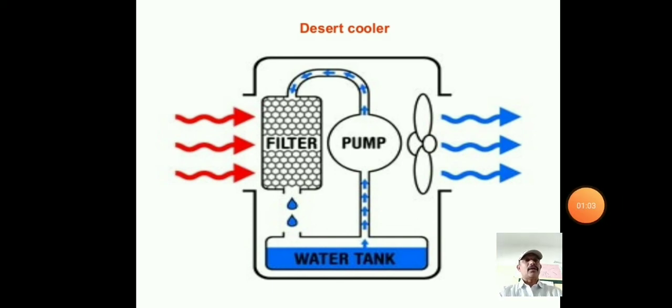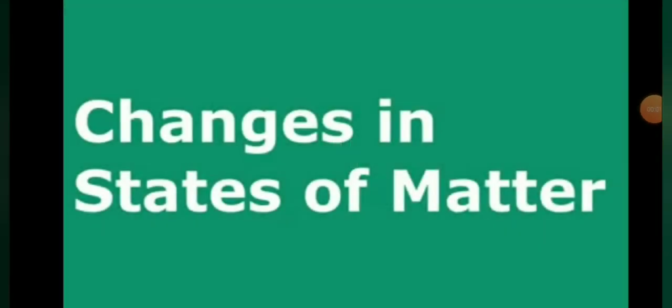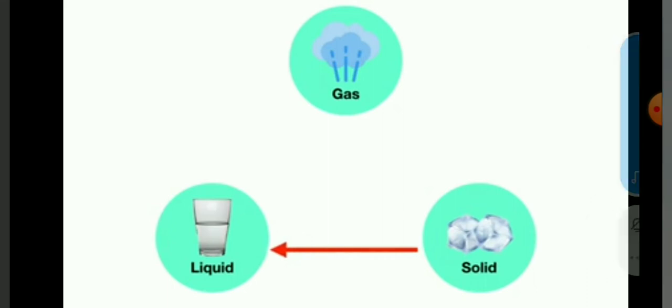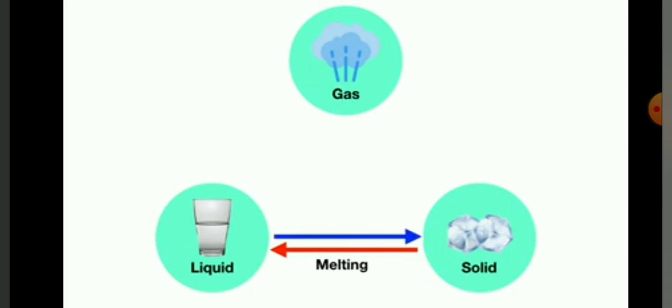Changes in the states of matter. Now you know there are three states of matter: solids, liquids, and gases. And you probably know that when a solid like ice turns into a liquid, we say that it's melting. And if a liquid like water turns back into a solid, we can say that it's freezing. But it turns out there are names for all of the other types of changes that can exist as well.